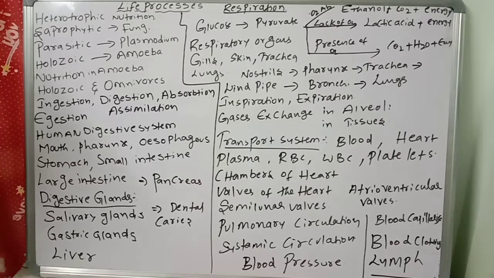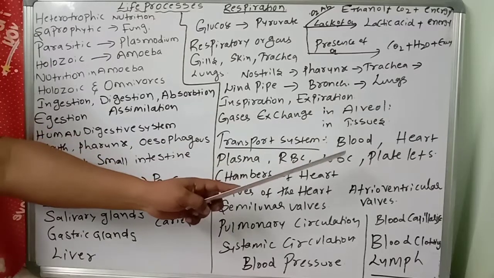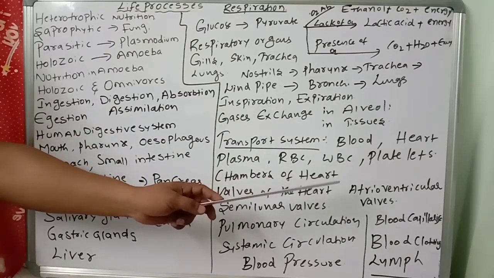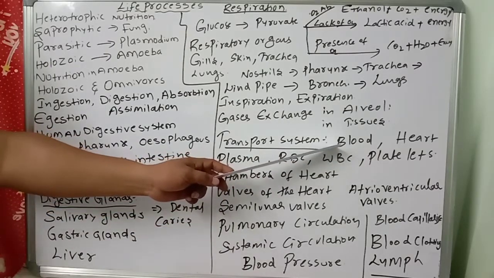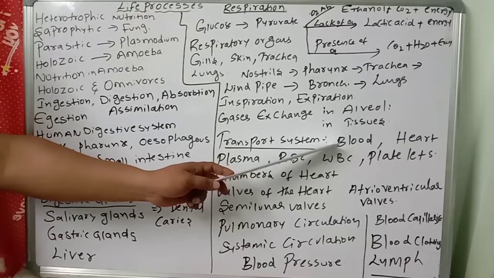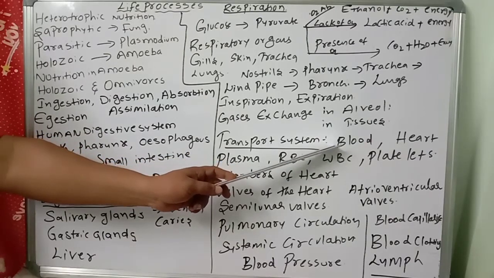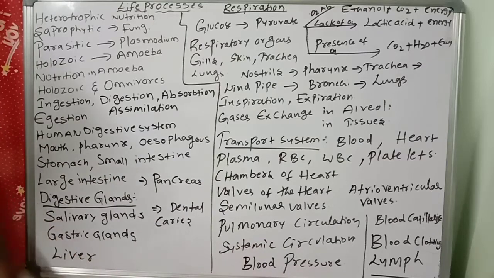Next, regulation of body temperature, maintenance of pH, transportation of hormones, water balance, proteins, protection from diseases, clotting of blood.